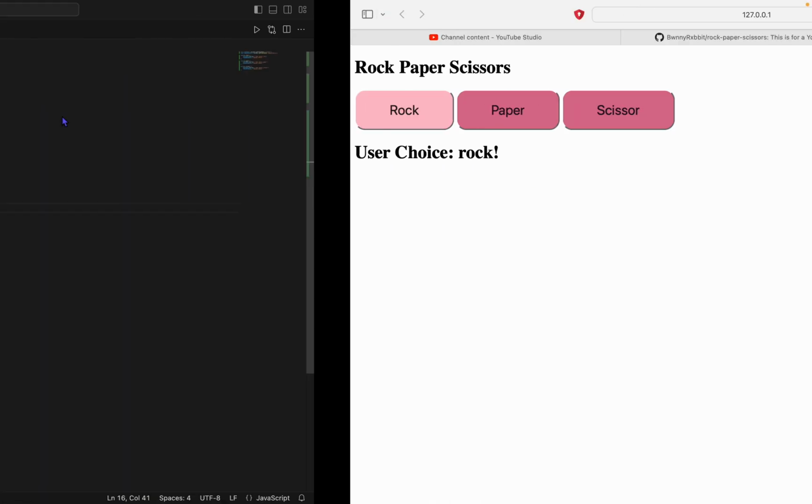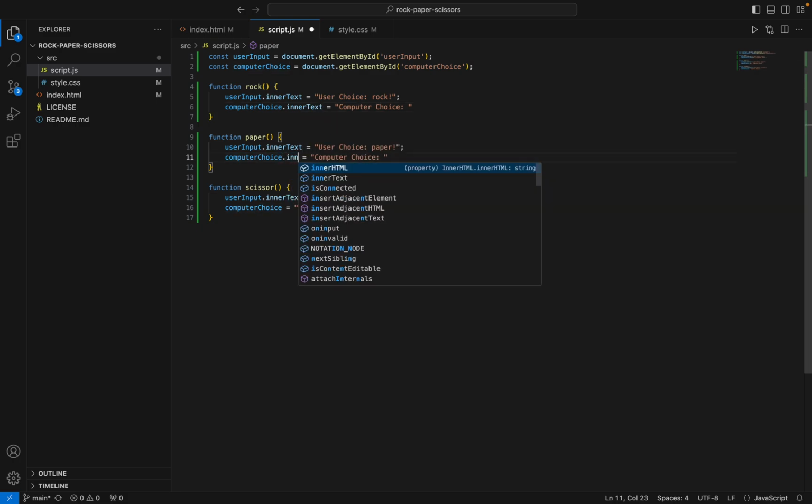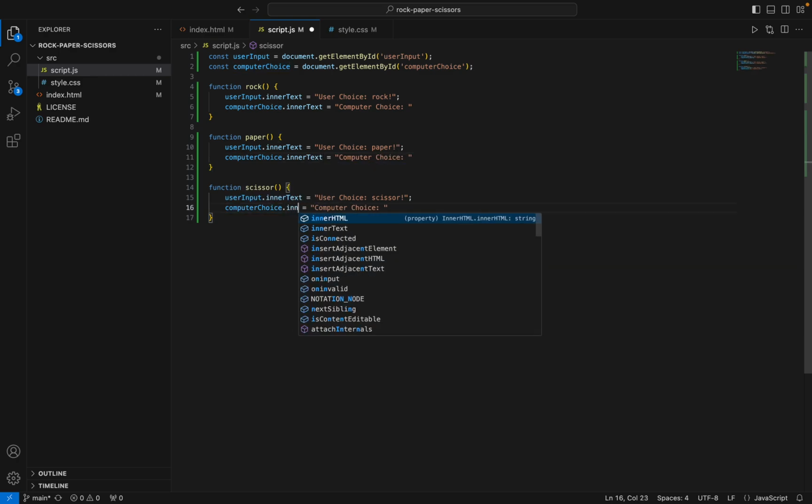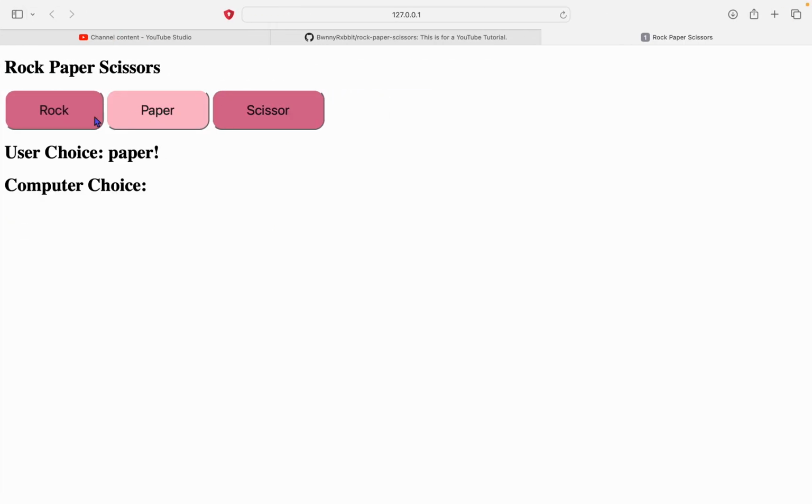Right, it isn't working, so let's debug it. Oh yes, we forgot to add inner text here. Now it should work. There.